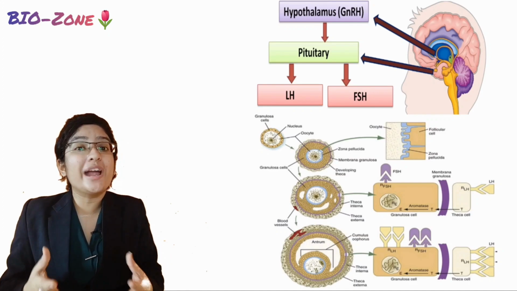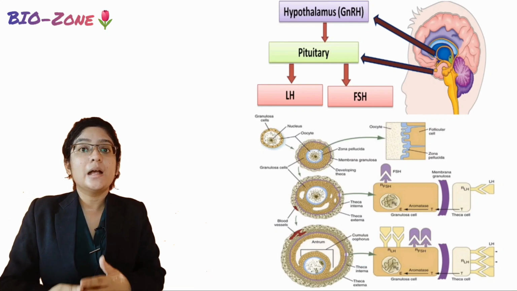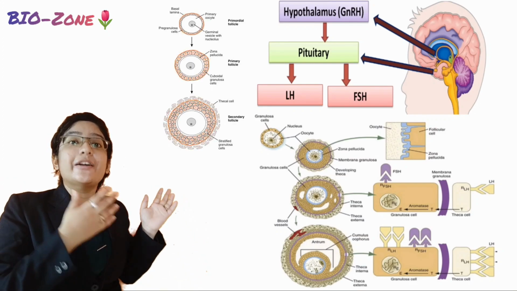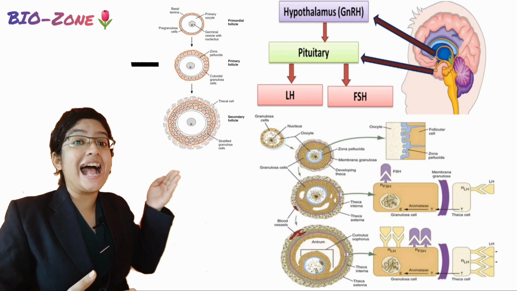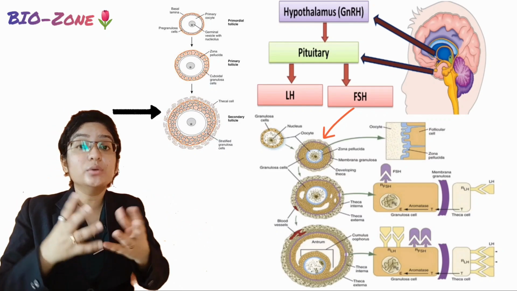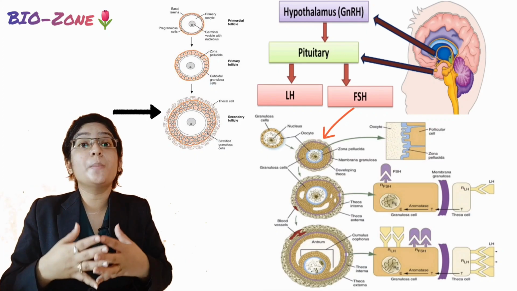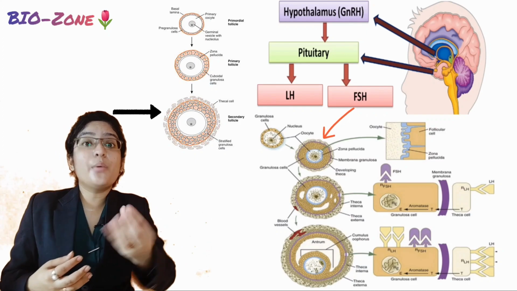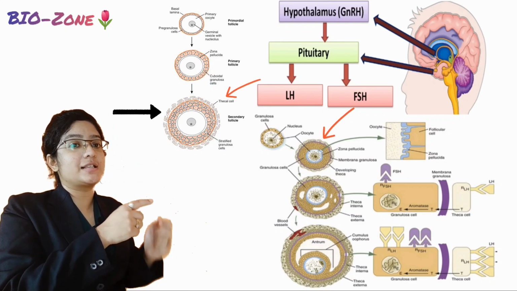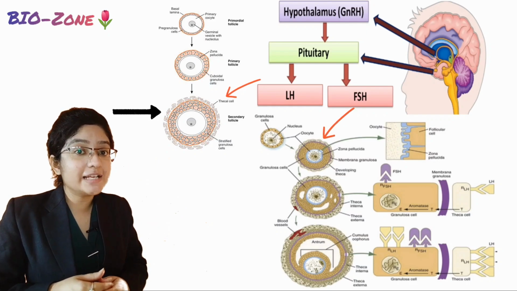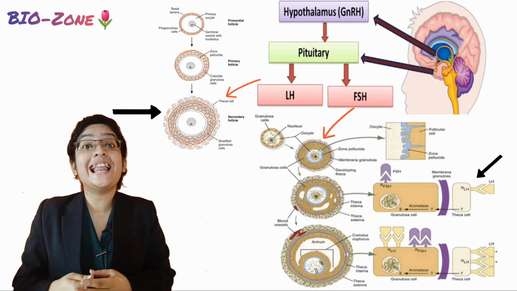But they didn't show any significant role in the oocyte maturation in this phase. When our follicles develop gradually from the primordial follicle to the primary follicle and the secondary follicle, the granulosa cells number increases, and these granulosa cells also mature, which now express the receptor for the FSH. Surrounding this granulosa cell we can see another set of cells, right? This is called the thecal cells. This cell shows the receptor for the LH.